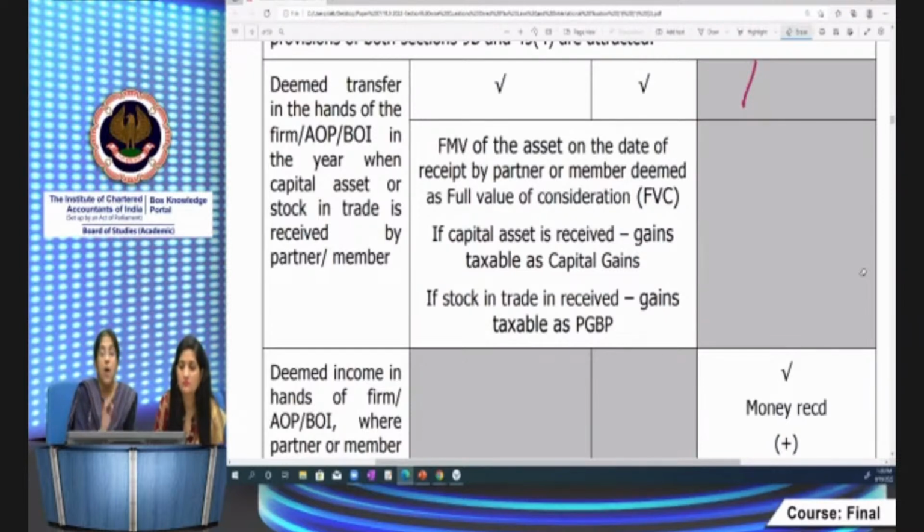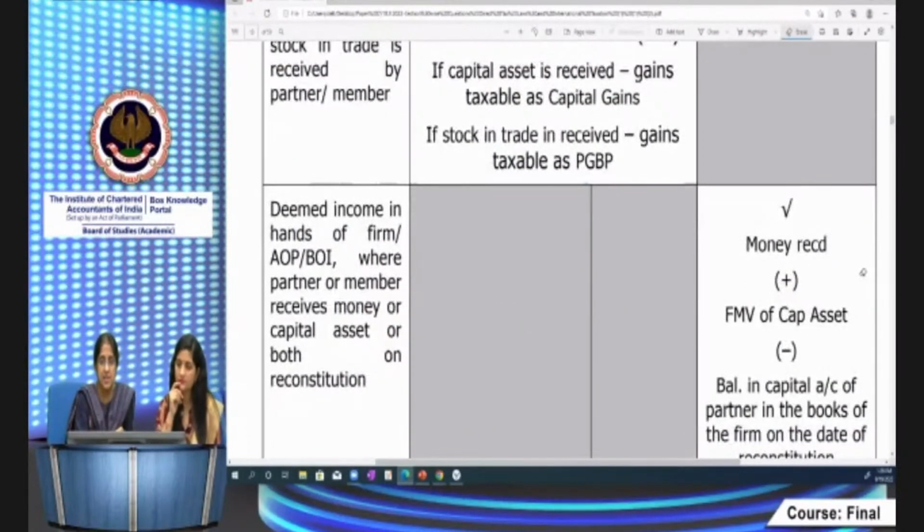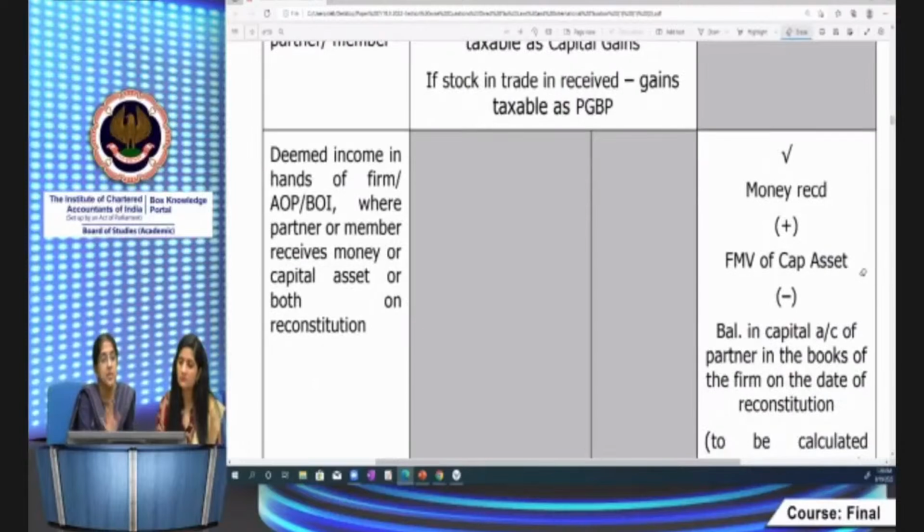Also, if it's a case of reconstitution and you receive money and capital asset, then 45.4 is attracted, and the excess of money received and fair market value of capital asset over the balance in the capital account of the partner on the date of reconstitution will be deemed as income of the firm. See, whatever a partner receives, which is over and above his capital balance, that is brought to tax